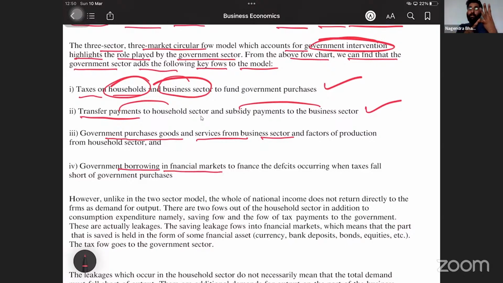Remember, government takes money in the form of taxes from household as well as business. Government gives money in the form of transfer payment and subsidies to household and business respectively. Government purchases the goods. Government takes the loan. Borrowings. Government does the borrowings. These are the four important interventions of the government.